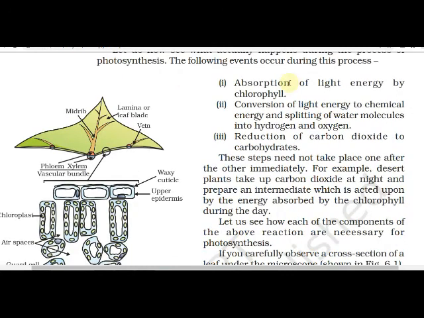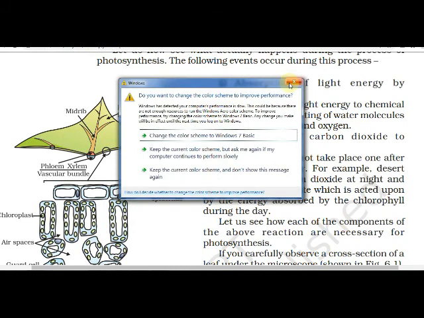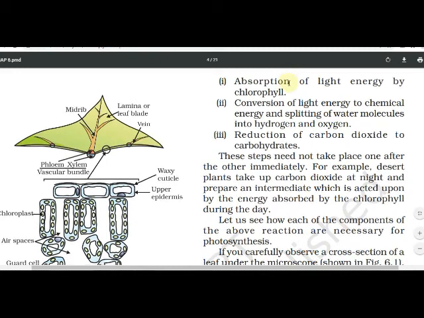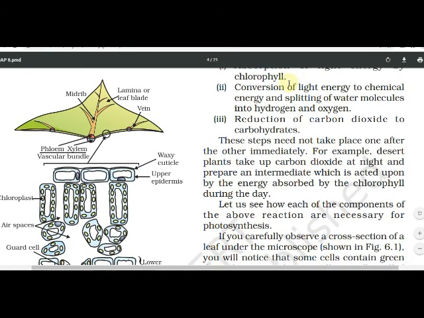These steps need not take place one after the other immediately. For example, desert plants take up carbon dioxide at night and prepare an intermediate which is acted upon by the energy absorbed by the chlorophyll during the day. Let us see how each of the components of the above reaction is necessary for photosynthesis.